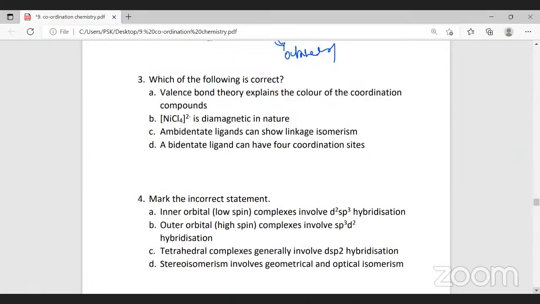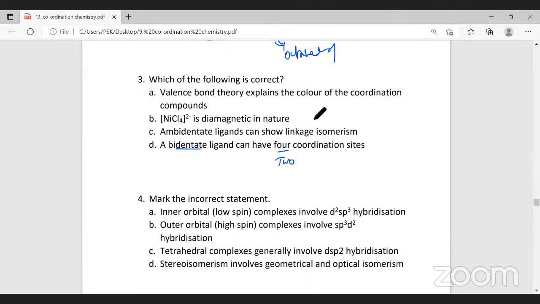Which of the following is correct? Valence bond theory explains the colors of the coordination compound. Nickel tetrachlorido nickelate 2 minus is diamagnetic in nature. All right. Ambidentate ligand show linkage isomers. A bidentate ligand can have 4 coordination sites. So bidentate ligand will have only 2 coordination sites.